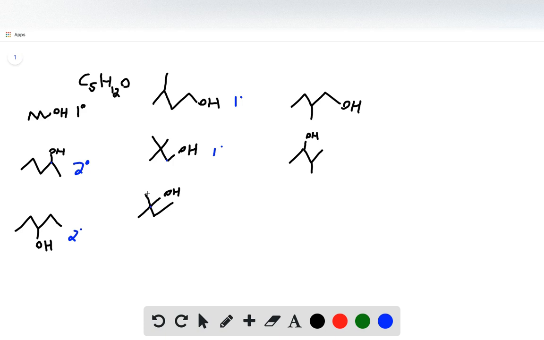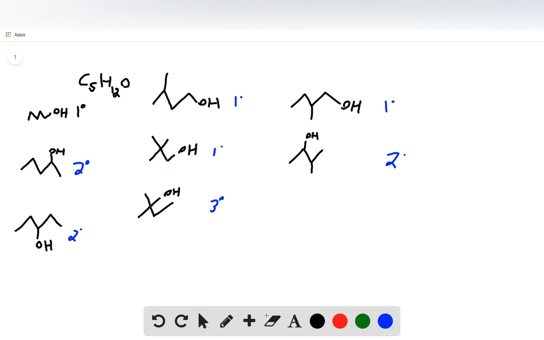Here, however, we have 1, 2, 3 substituents attached to the central carbon. So this is tertiary. Here we have 1, it's primary. Here we have 2, secondary. Now for IUPAC naming. So remember, the trick is to identify your parent chain, which is your longest chain, and then identify all the substituents that are attached to your parent chain.